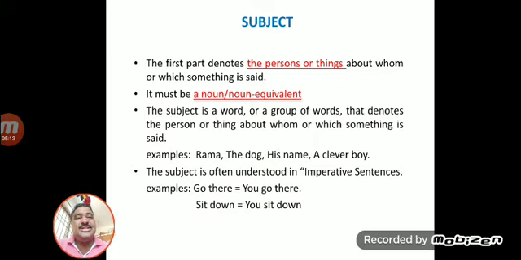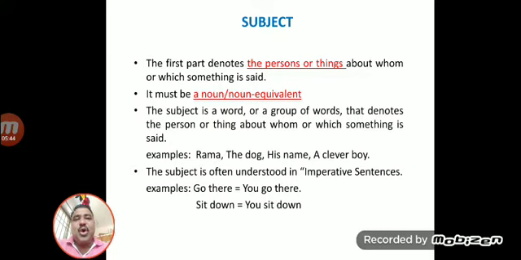It must be a noun or a noun equivalent. The subject is a word or a group of words that denotes the person or thing about whom or which something is said. Examples we have seen are Rama, the dog, his name, a clever boy.